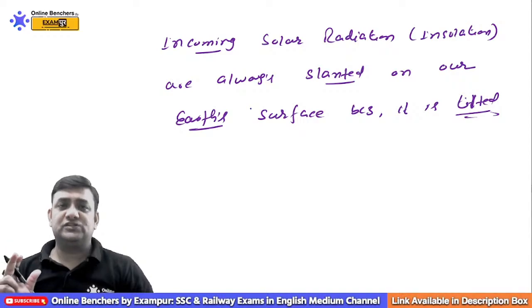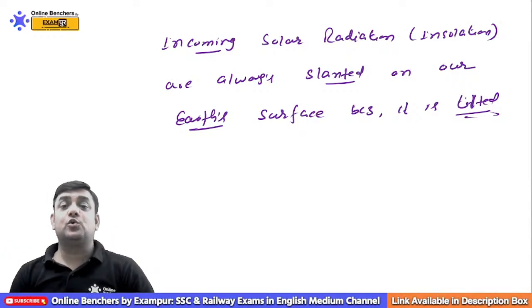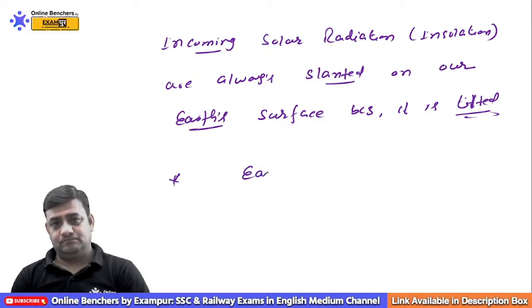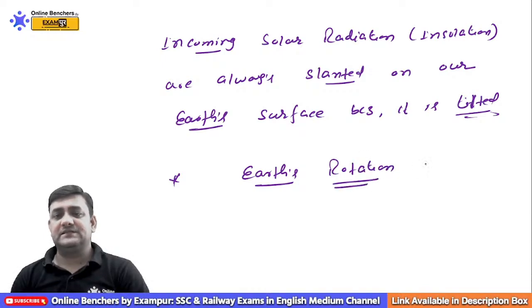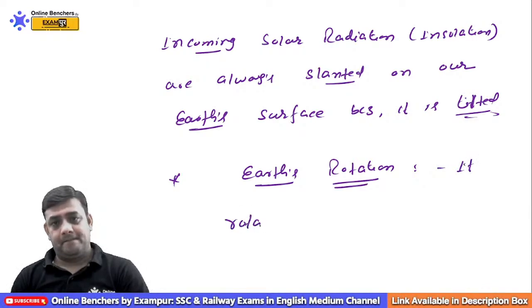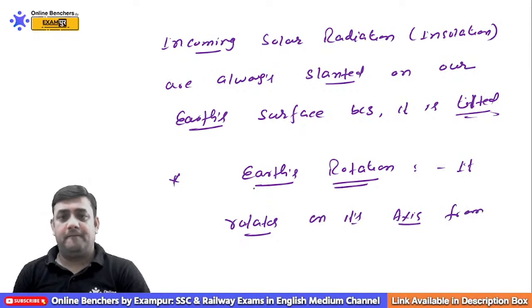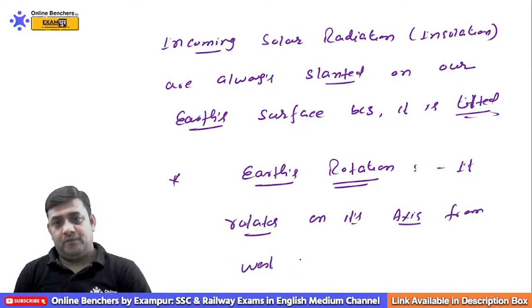Now, if the question comes, how does our Earth rotate? If you talk about the Earth's rotation, always remember one thing: it rotates on its axis from west to east.